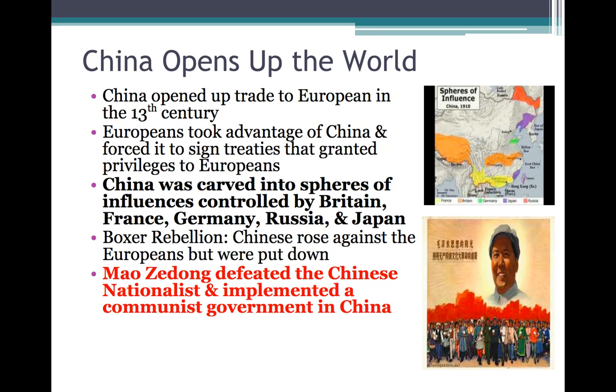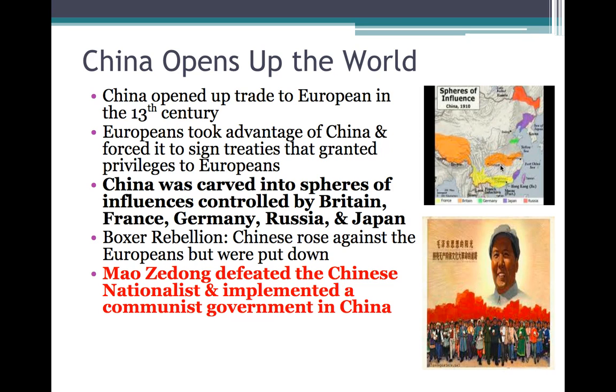And so eventually in the 1700s, Europeans took advantage of China and made it sign some treaties that granted them different privileges, and made them only trade with certain Europeans. So they were kind of unfair treaties.